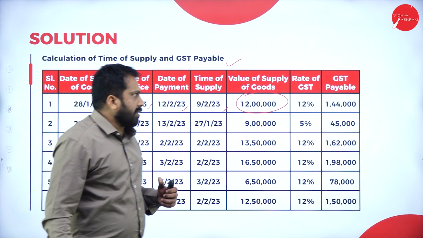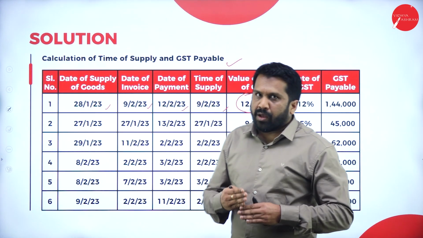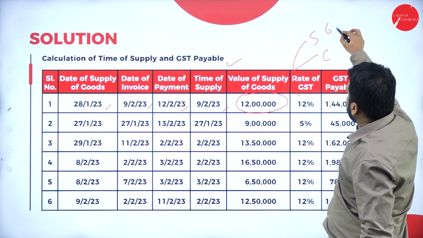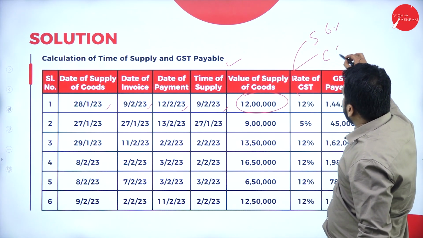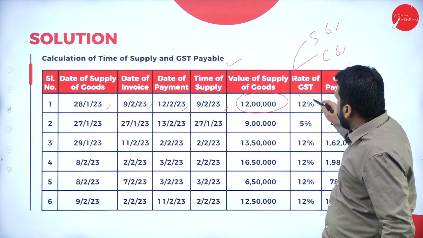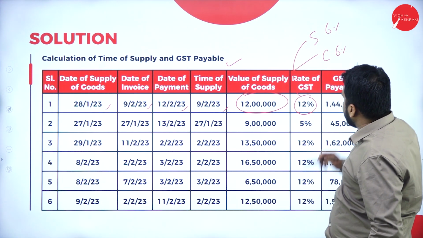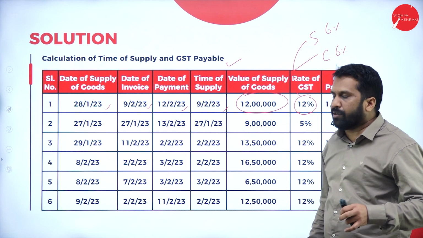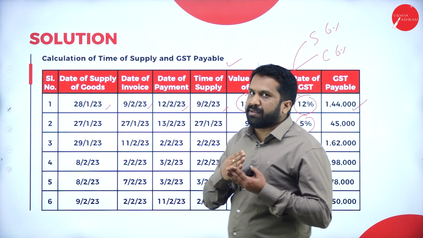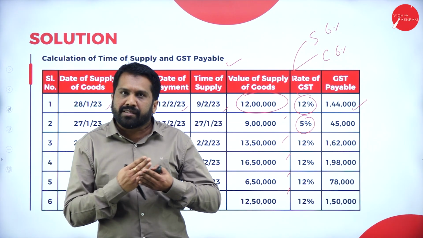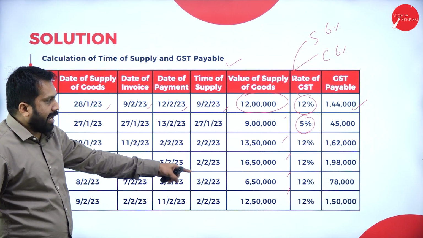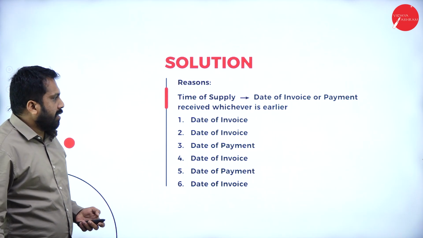As you know, the tax rate is always split into 2: one for state, one for central. 6% for state and 6% for central goods and service tax. When you calculate 12%, the answer will be 1,44,000. Similarly, if it is 5%, you have to split it into 2.5% for state and 2.5% for central. Similarly, you have to calculate all the figures. That will be your final answer.